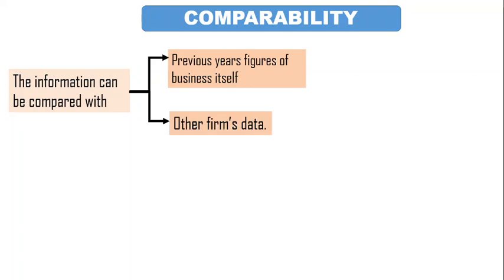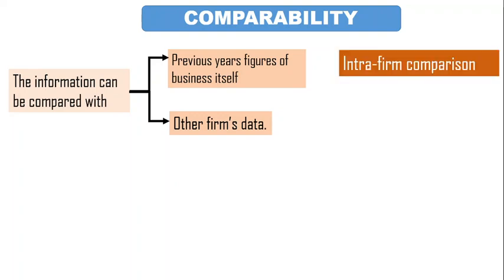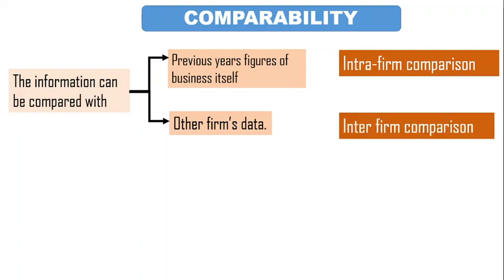So, comparability means the accounting information should possess this characteristic which makes it possible to compare it with their own figures of previous year or other firms' data, which is also called intra-firm comparison and inter-firm comparison.